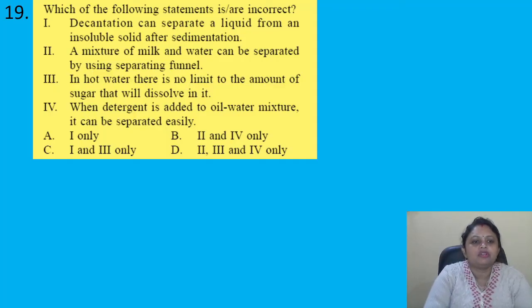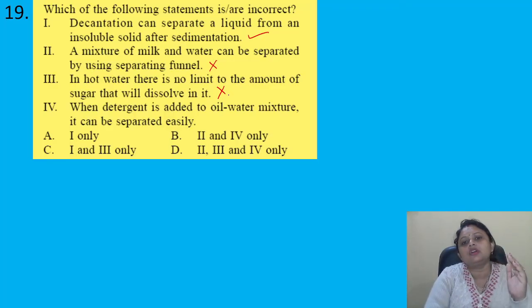So the first one, decantation can separate a liquid from an insoluble solid after sedimentation. This one is correct. Mixture of milk and water can be separated by using separating funnel. No, we cannot. Separating funnel we use to separate insoluble liquids, but milk and water are miscible. In hot water, there is no limit to the amount of sugar that will dissolve in it.